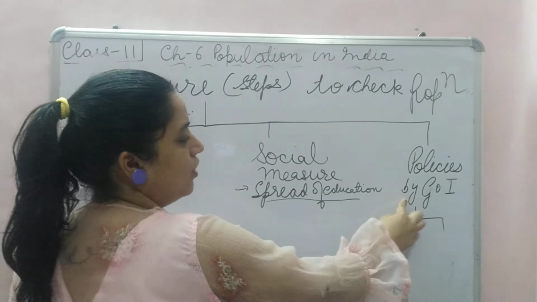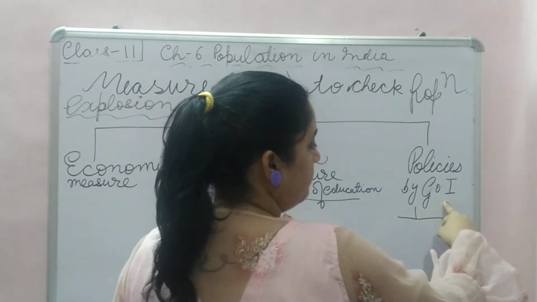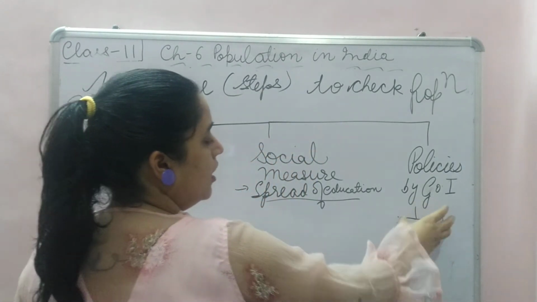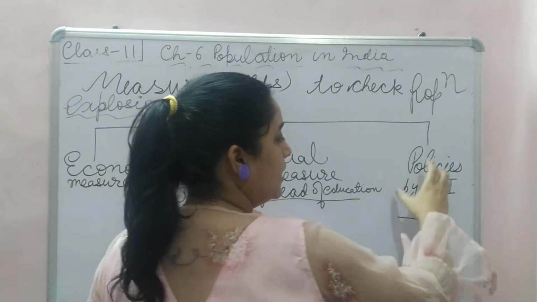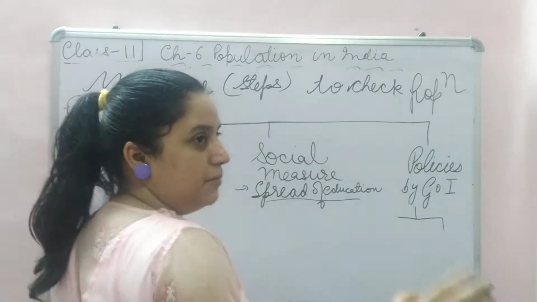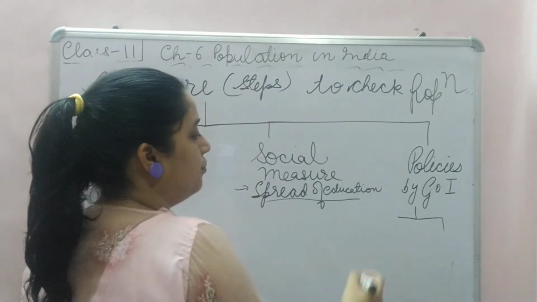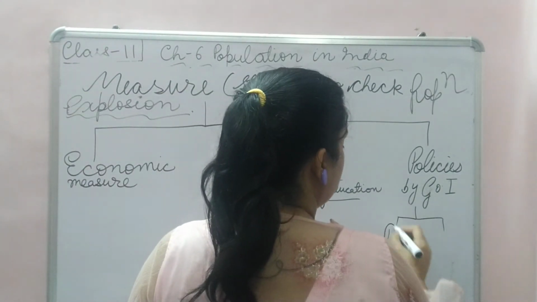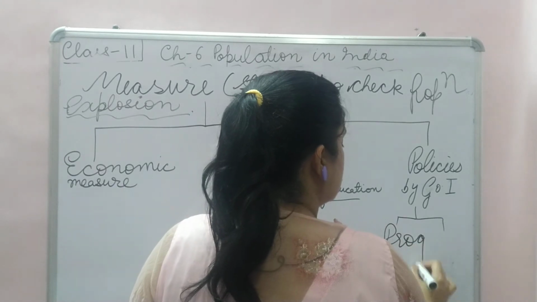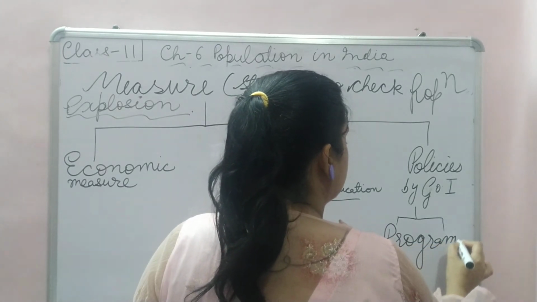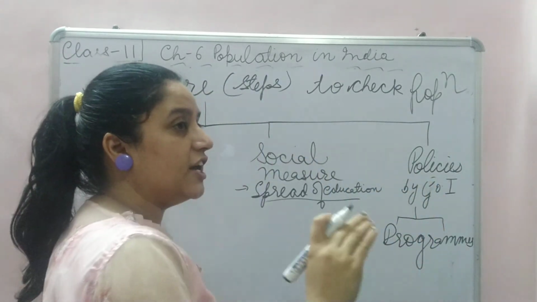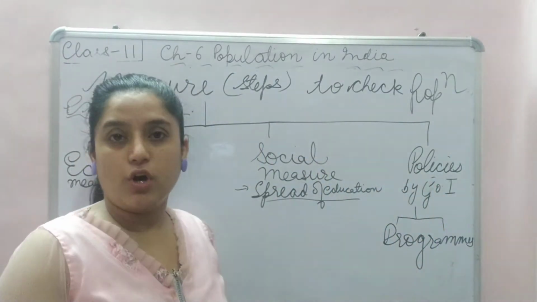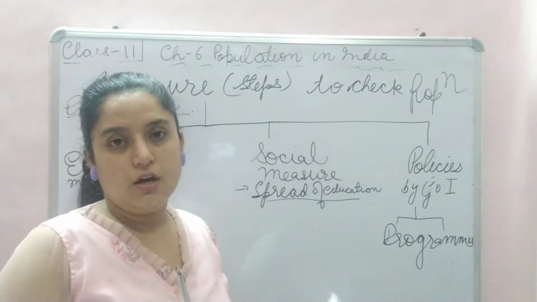The Government of India made some policies, but those policies could be implemented only by the programs made by the Government of India. Right? These policies could take shape only through programs. So the programs were made, right?